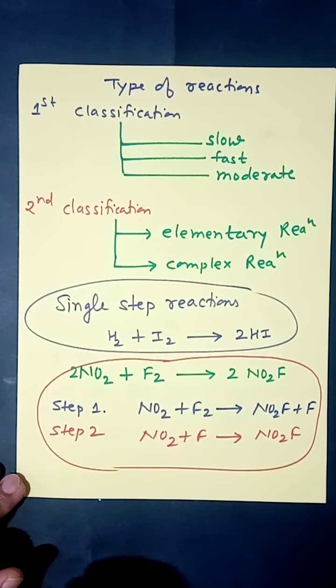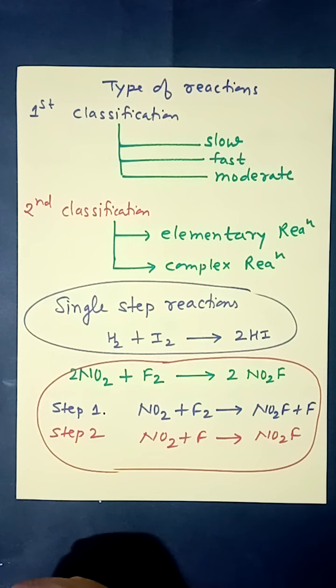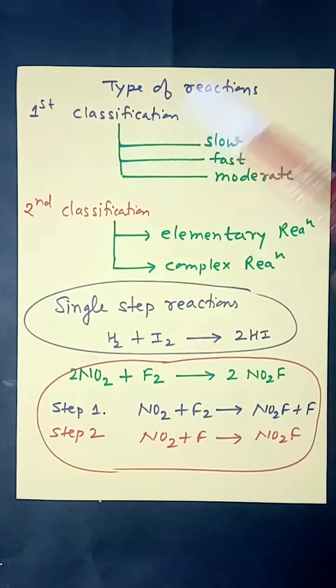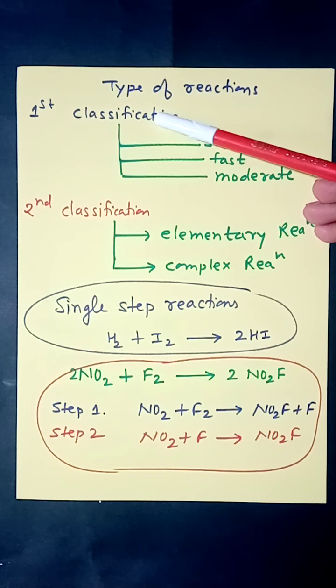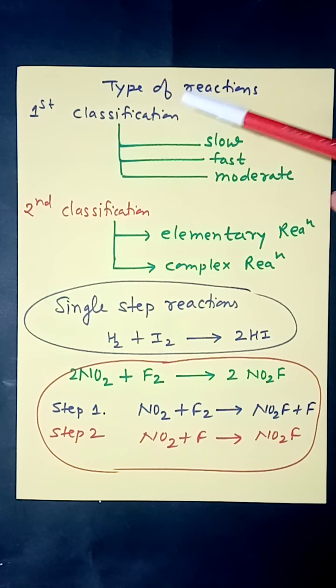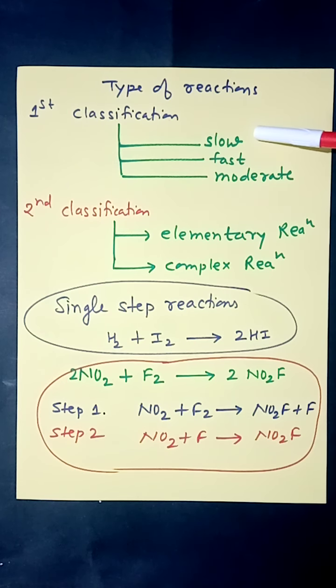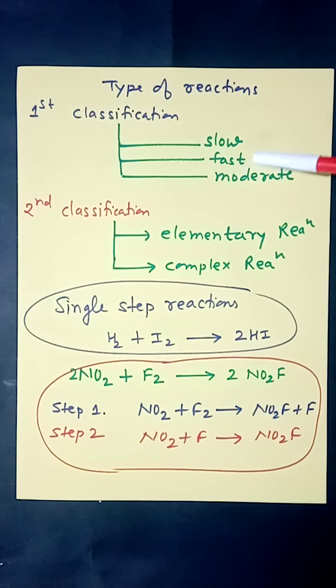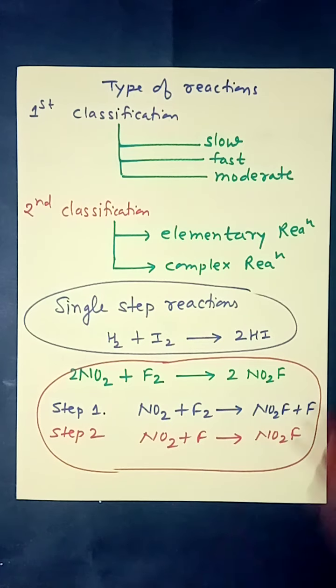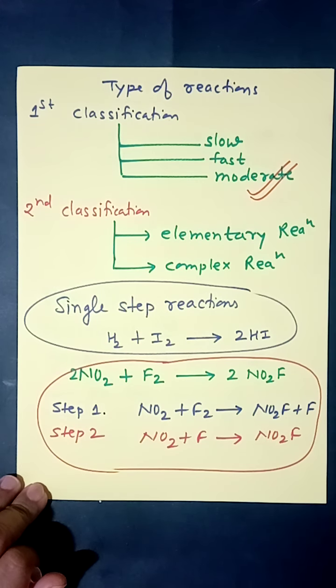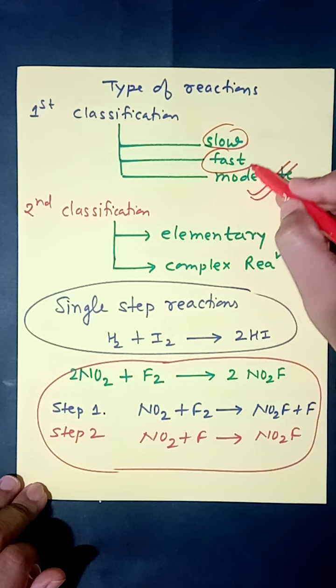Now the last point in today's class, then we will continue in the next class. It is types of reaction. There are two classifications in our syllabus. The first classification is based on speed of the reaction, according to which there are three types of reaction: slow reaction, fast reaction, and moderate reaction. Slow reaction like rusting of iron, fast reaction like combustion of fuel, and moderate reaction like reaction between acid and base, hydrolysis of ester.